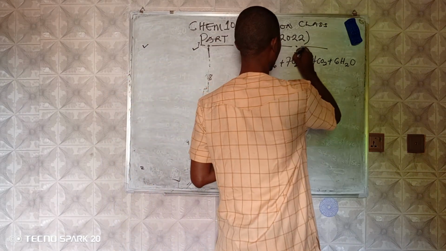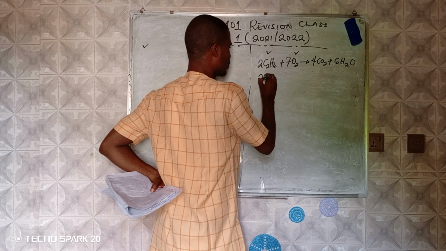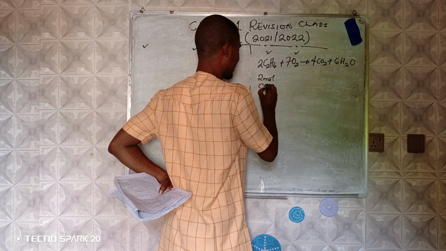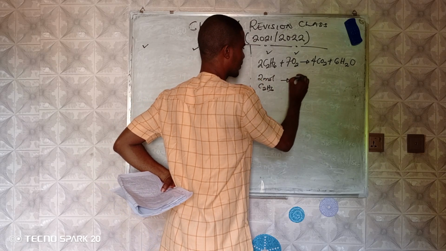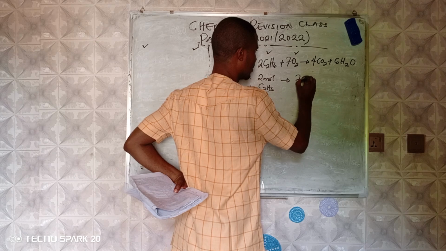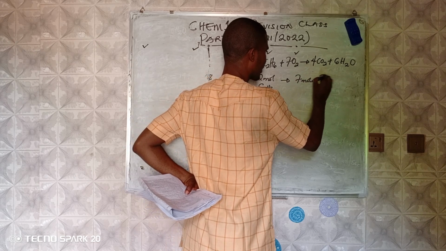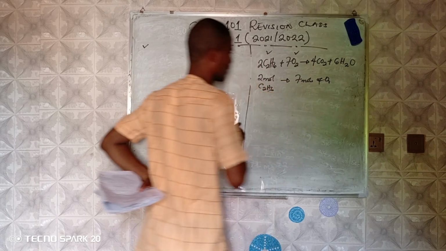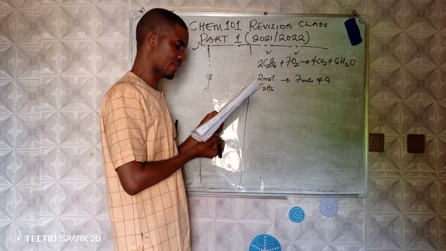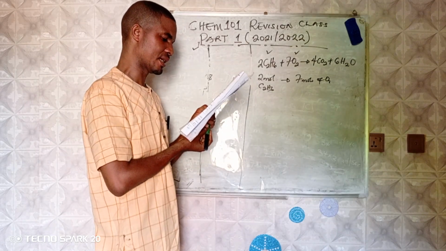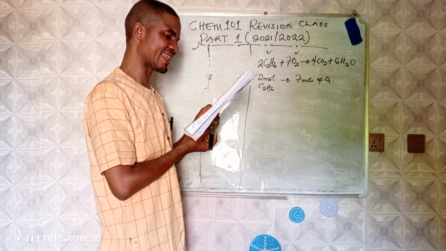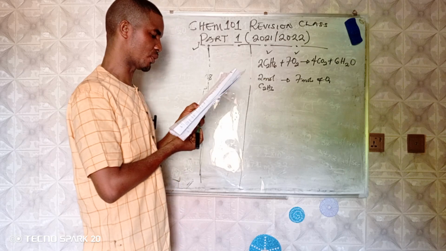We are interested in ethane and oxygen. Now, if you watch, 2 moles of ethane react with 7 moles of oxygen. You get that?